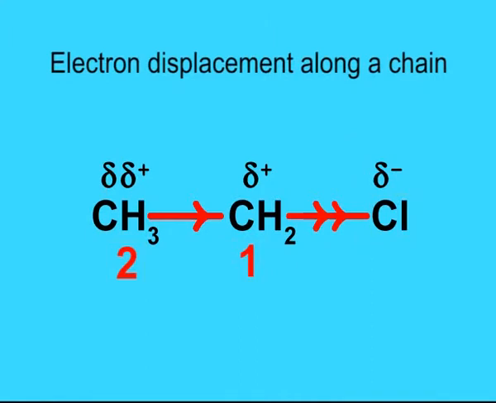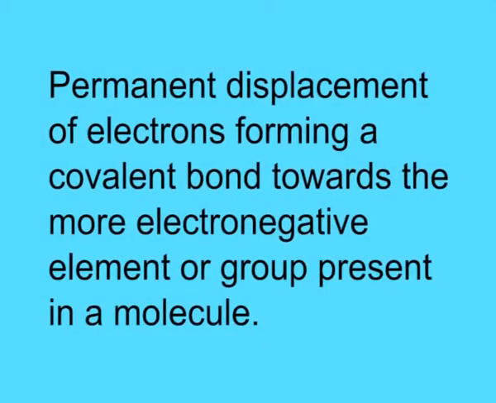It decreases as the distance from the source, that is the more electronegative atom, increases. From a practical point of view, it may be neglected after the third carbon atom. From this discussion, the inductive effect may be defined as the permanent displacement of electrons forming a covalent bond towards the more electronegative element or group present in a molecule.